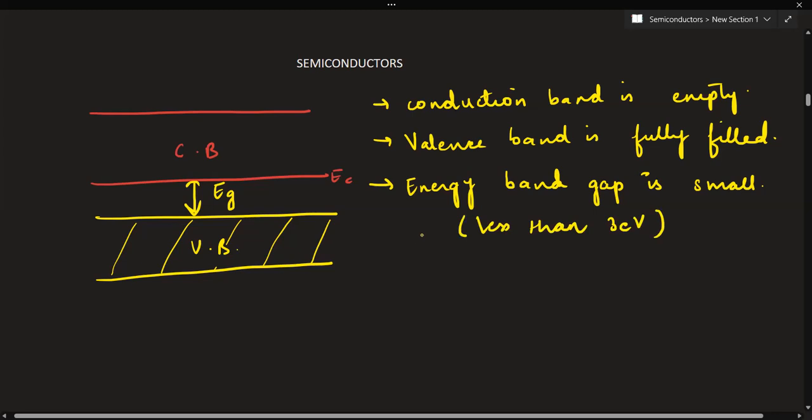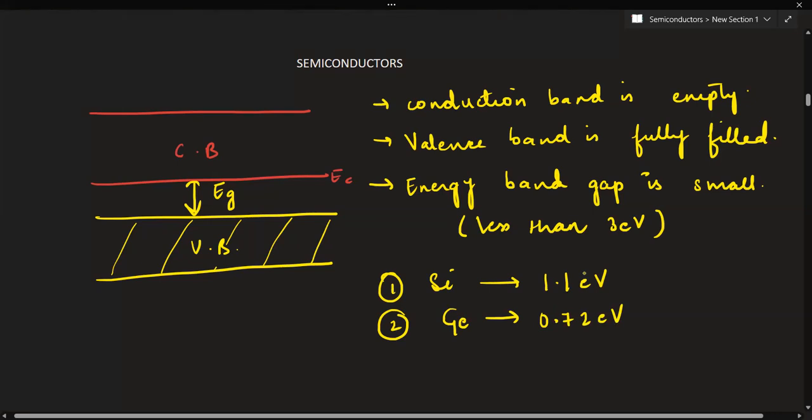So you have to remember the energy band gap for two elemental semiconductors. One, you have to remember for silicon. For silicon, this value of energy gap is 1.1 electron volt, less than 3 electron volt, a proper semiconductor. The second one which you have to remember is germanium. For germanium, it is 0.72 electron volt. So you have to remember these values.